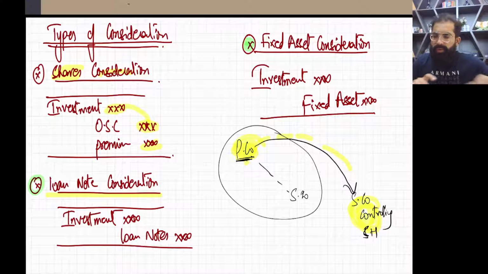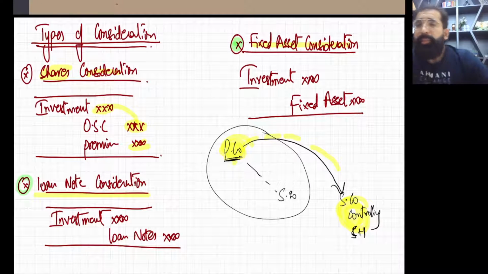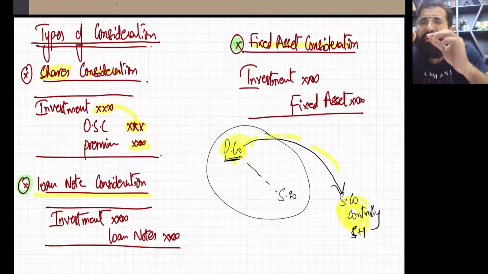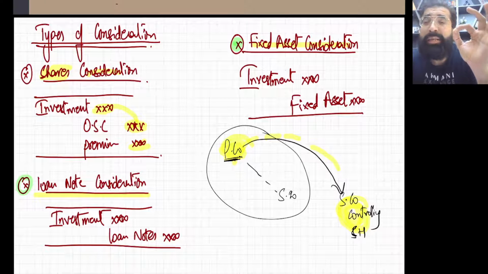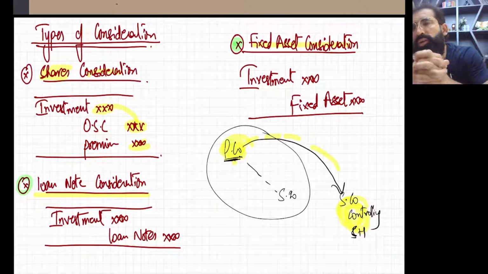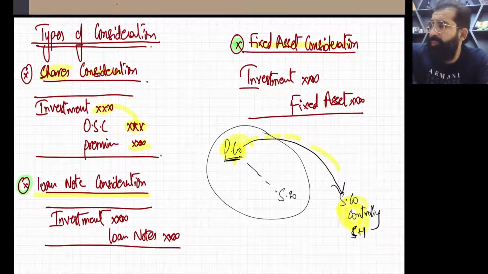Now one more, fixed asset consideration. What is happening? Basically, the parent company has bought shares from S company's controlling shareholders, and in return the parent company has given its fixed asset, its land or its property, plant and equipment.